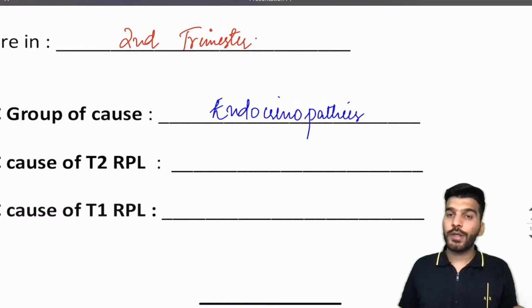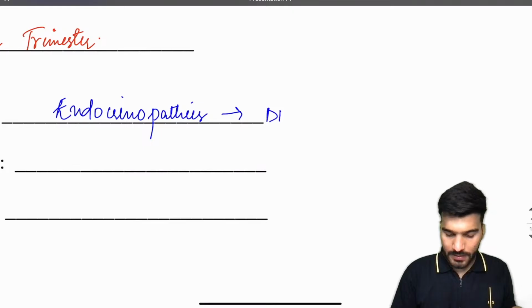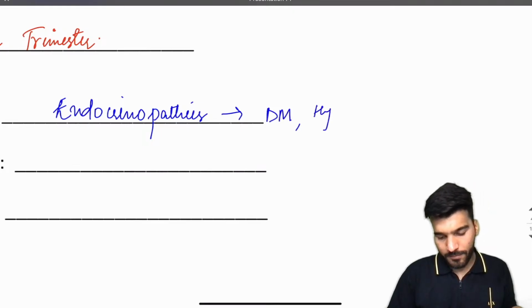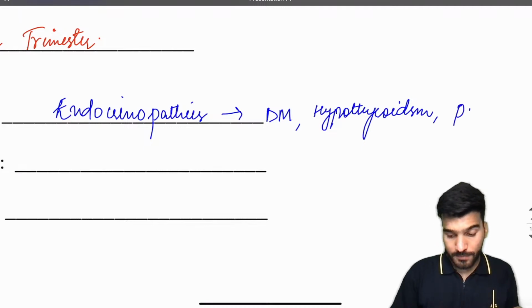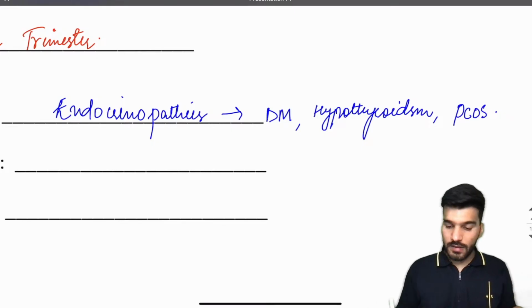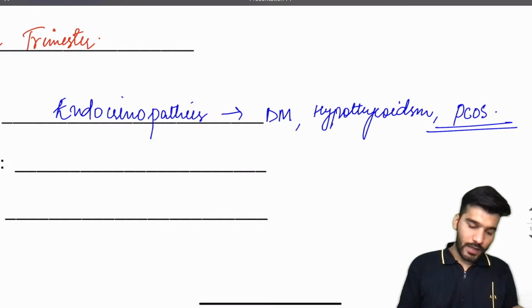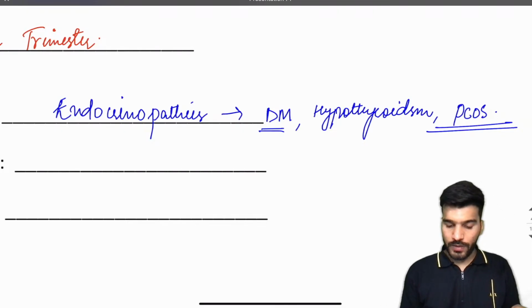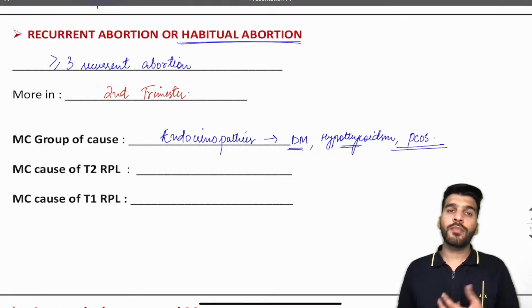Now, related to the endocrinology, what can be the possible causes? Patient can have diabetes, patient can have hypothyroidism, patient can have PCOS, because if they ask the most common endocrinological disorder in reproductive females, it is PCOS. PCOS is also related to the endocrinopathies. So we have diabetes, thyroid, PCOS. These are all the endocrinopathies related to recurrent abortion.